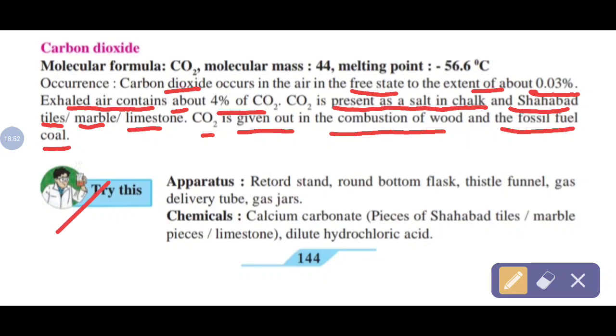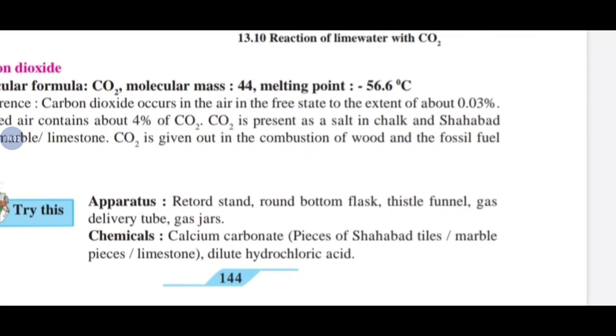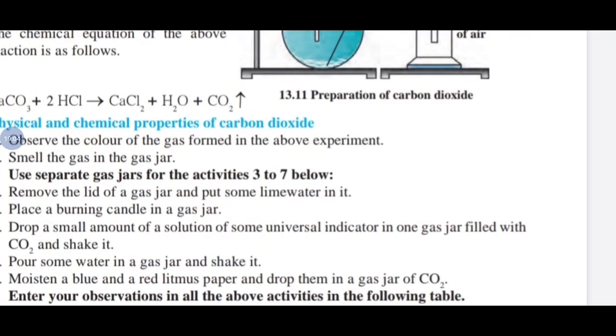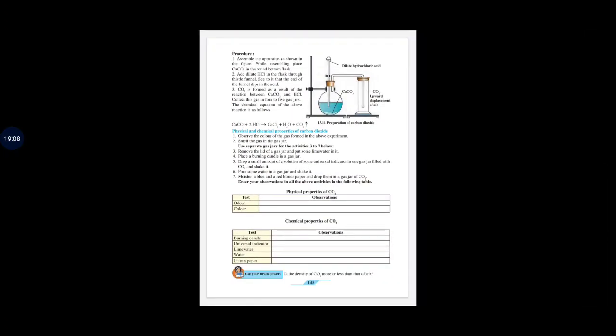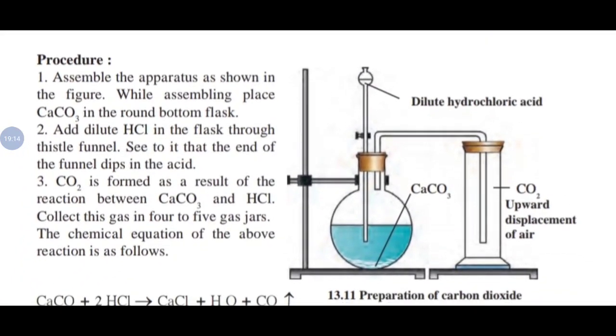Now there is an apparatus given here, but this part is actually omitted. Don't read. Next. What is the page number? 144. Now page number 145. Check that. 145, yes. Procedure. This is actually omitted.